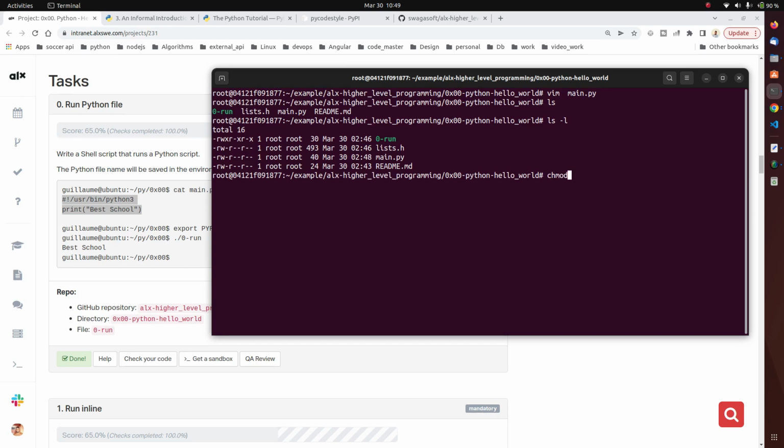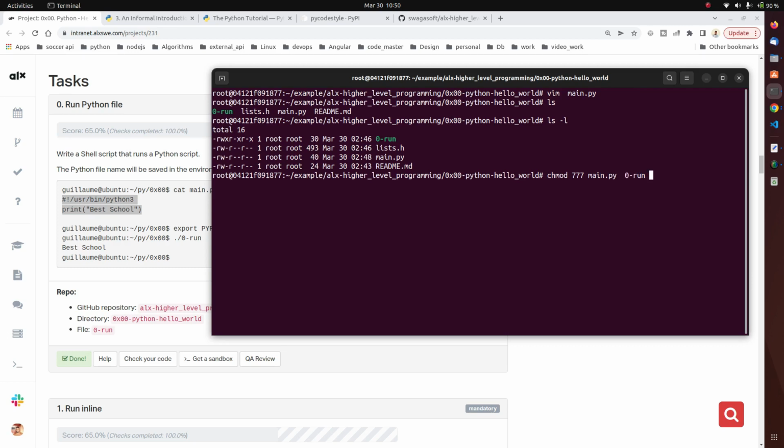Then most people use u plus v, something like that, but I prefer to use the figures, which is 777. So if I type the command 777, it actually differs. If you want read, write, execute, then only read and execute, it should be 744. So for 777, the file should be main.py.